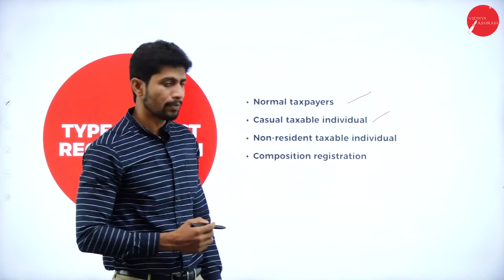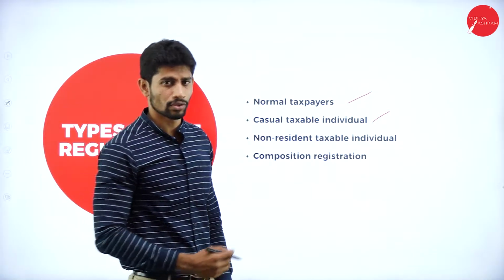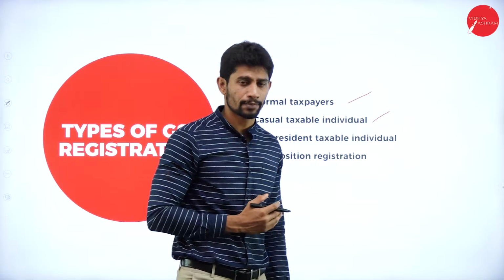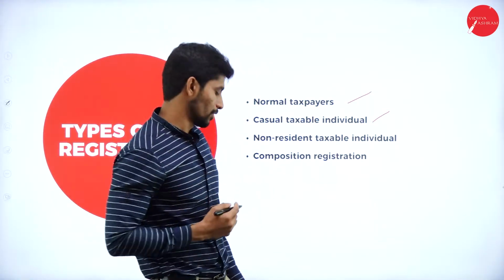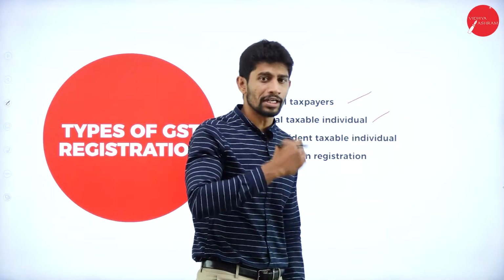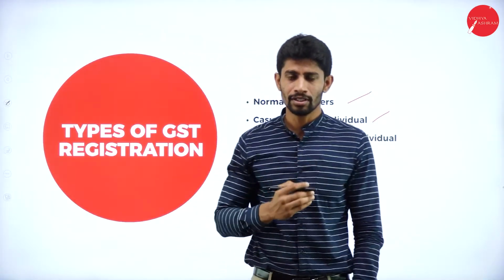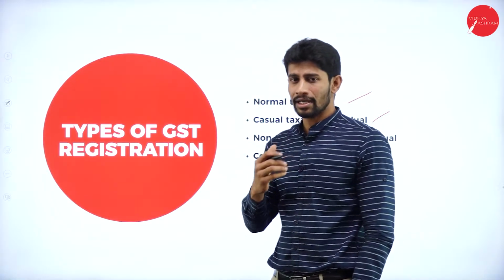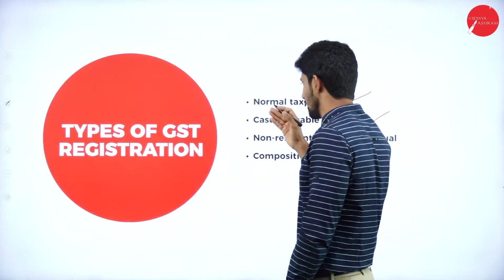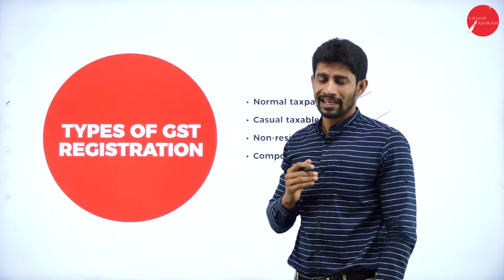Fourth one, composition registration. These are the 4 different types of registration we have under GST. If we look into each individual type of registration, we can easily understand the conditions we are going to go through under each type.